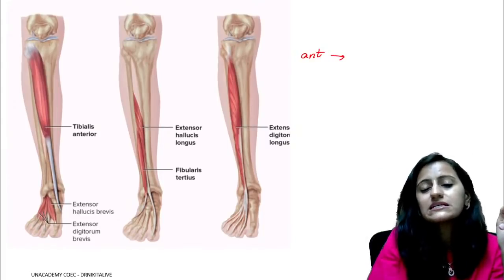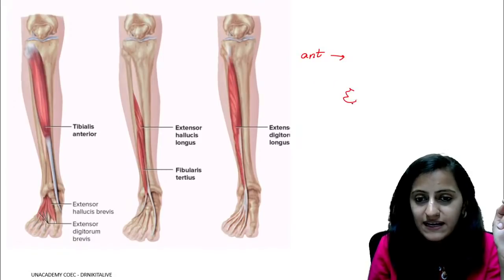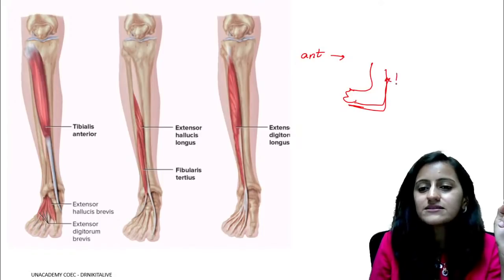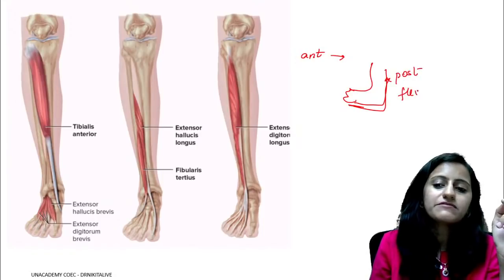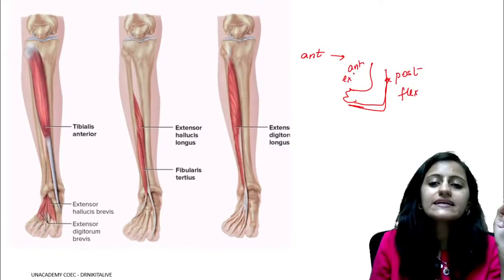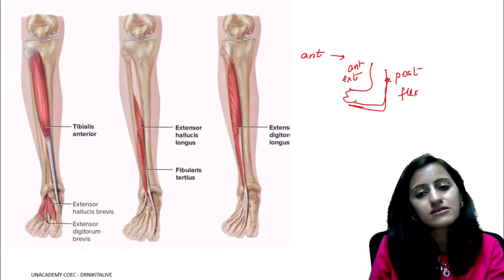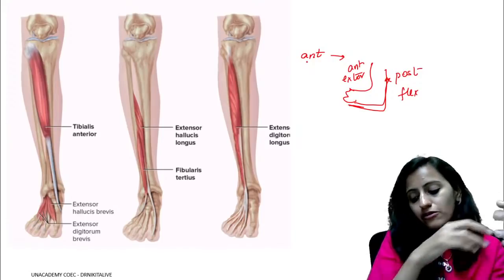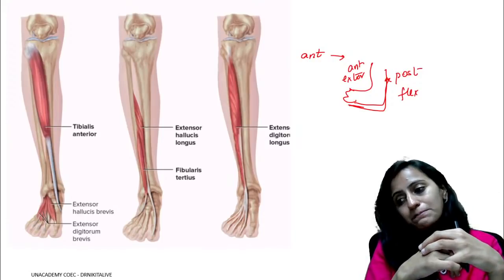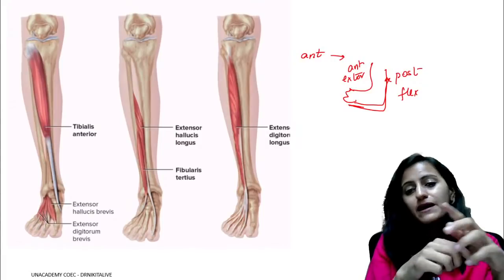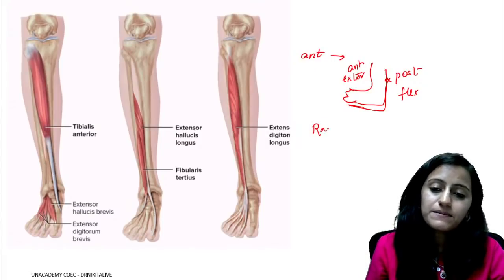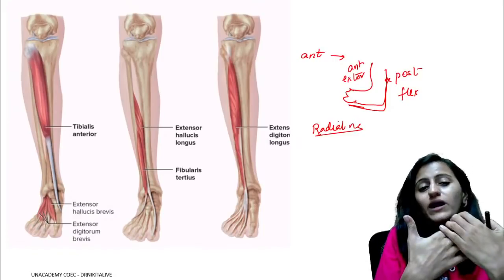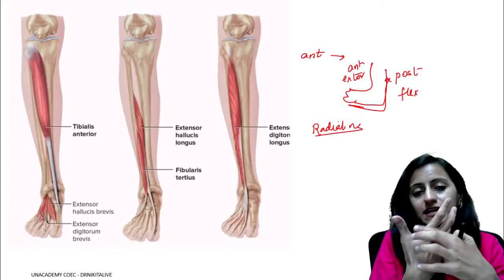So the posterior compartment, continuous with the sole, will be the flexor compartment. The anterior compartment will be the extensor compartment. What is the nerve supply of the extensor compartment of the upper limb? It is your radial nerve, right? What is the autonomous zone of the radial nerve?